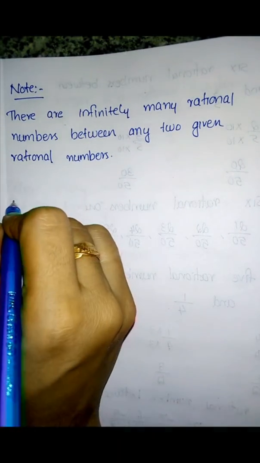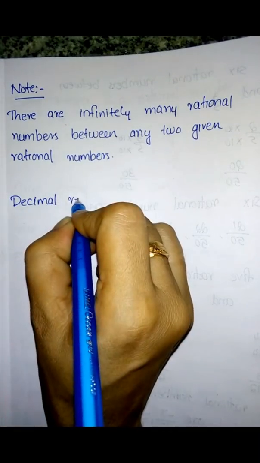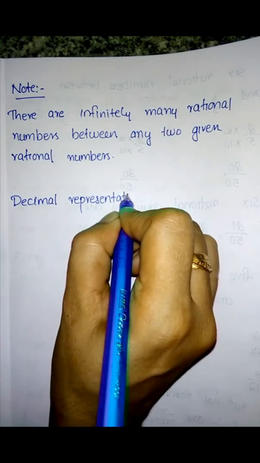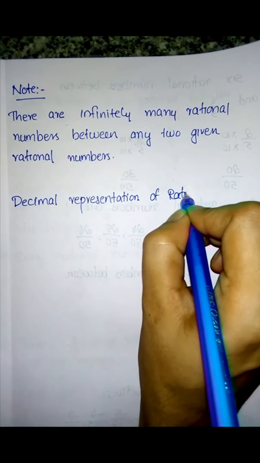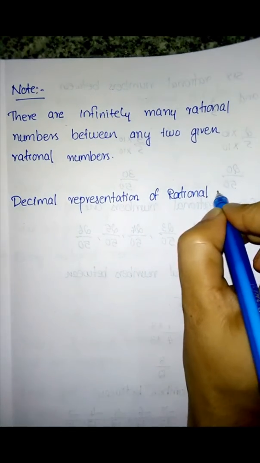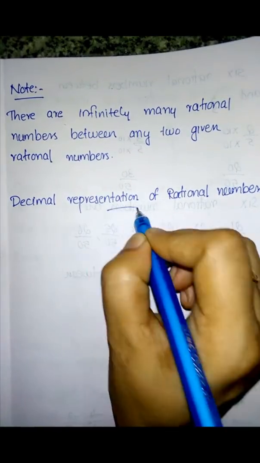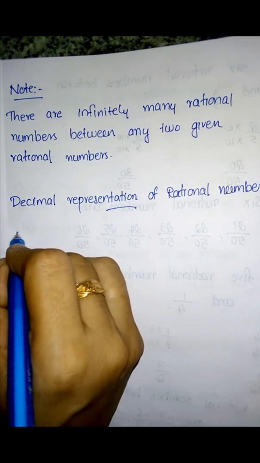Okay. Then the next heading: decimal representation of rational numbers. I will explain this through an example. So write down the first question.